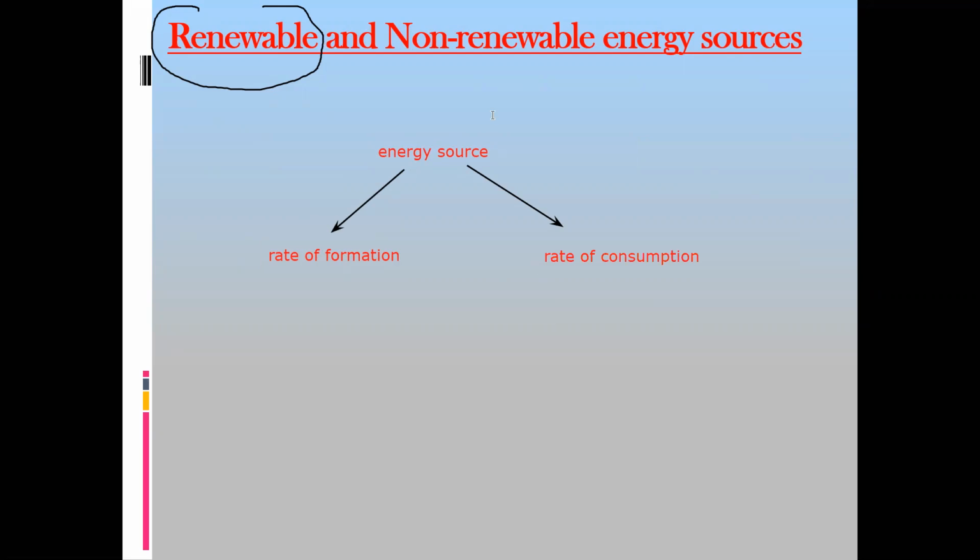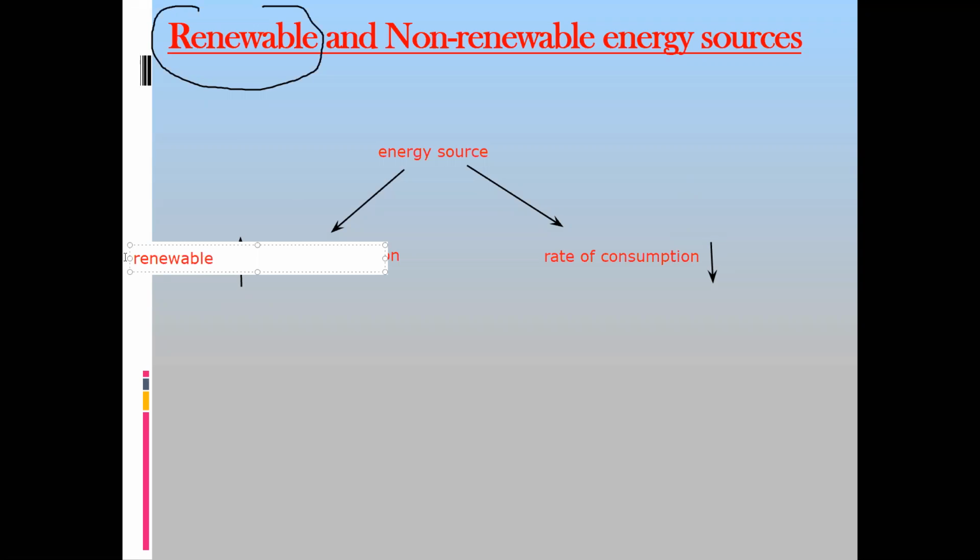So if the rate of formation is higher, like it is forming at a greater rate, but our consumption is too small compared to how much it is formed, then that energy resource is called a renewable energy resource.